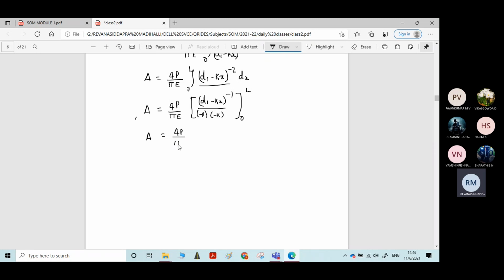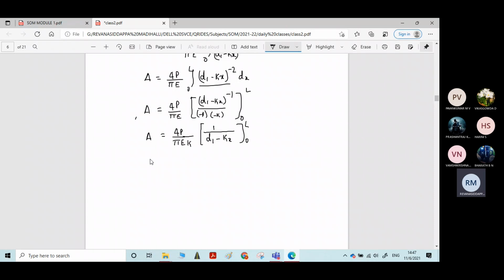Delta is equal to 4P divided by pi into E, minus 1 into minus k becomes plus k, correct? And it is a constant, so I'll take it outside the limit. Therefore, (d1 minus kx) to the power minus 1, I'll take it to the denominator now. What does it become? It becomes 1 by (d1 minus kx) all to the power only 1. Integration limits from 0 to L.